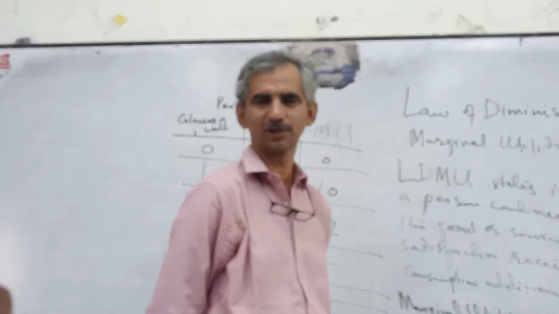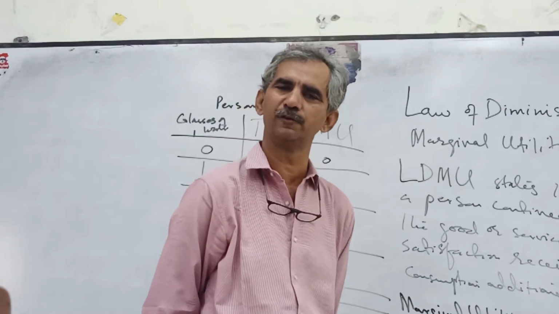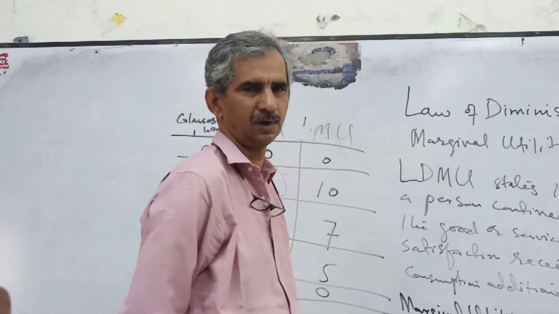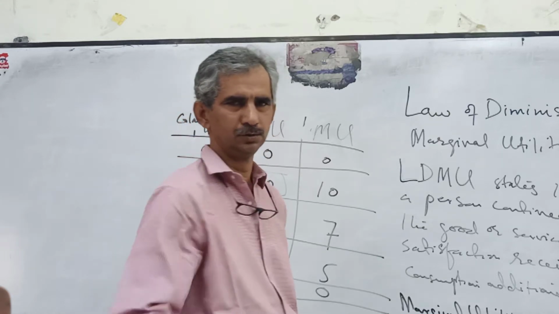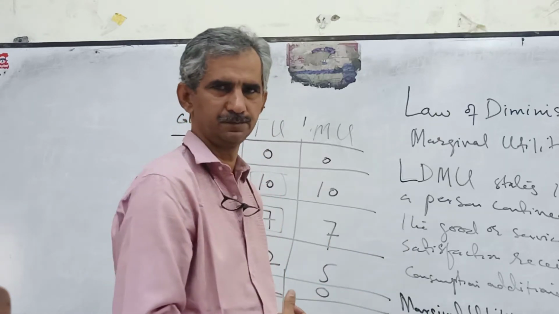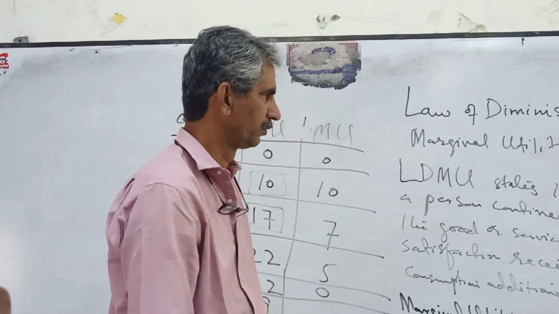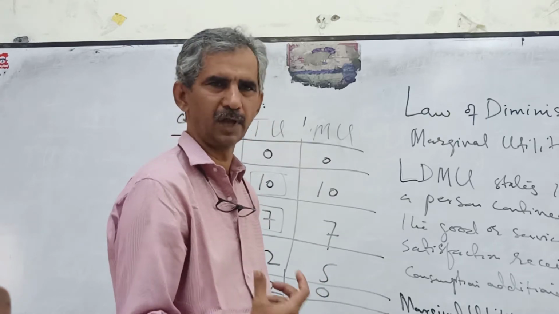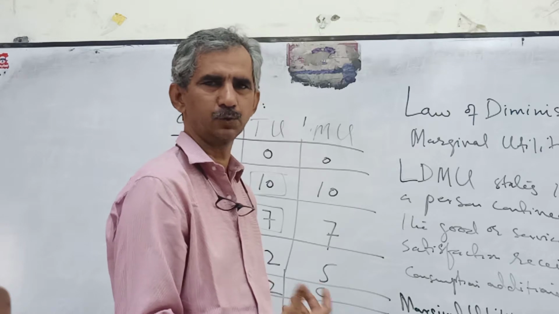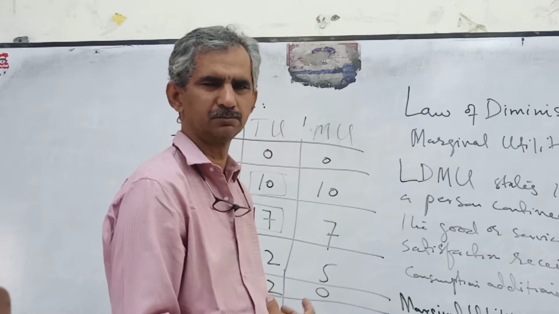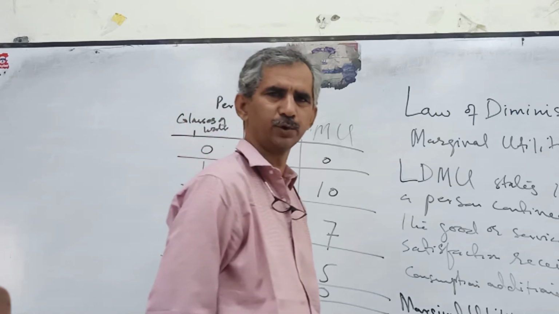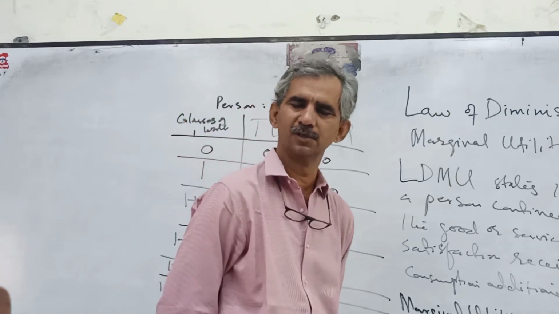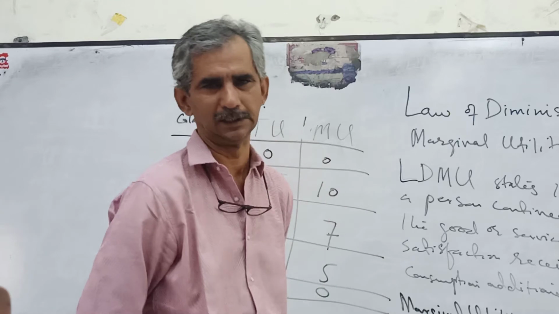The law of diminishing marginal utility does not apply with the hobby of antiques, or any hobby. Just like the people who gather antiques or old coins, or different historical things, the more they collect these items, the more satisfied they feel.